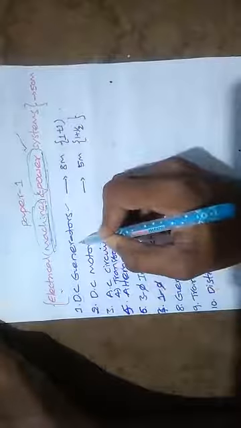We already know what a generator is from first year, but in this chapter we have to know DC generators: what is DC and what is a generator, how many types of DC generators we have, what are the applications and uses of DC generators, and the working principle of DC generators.